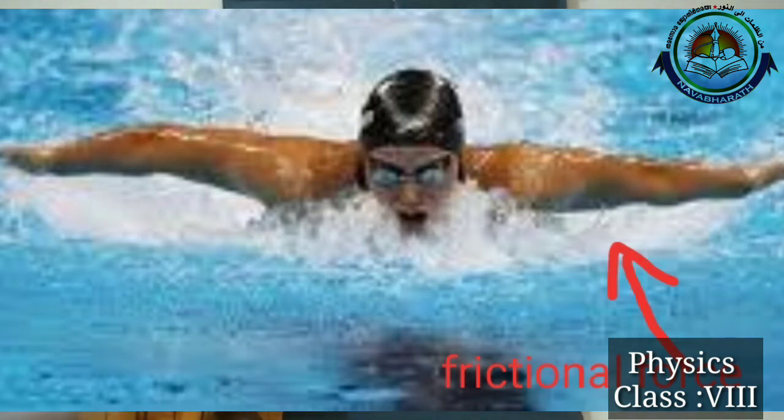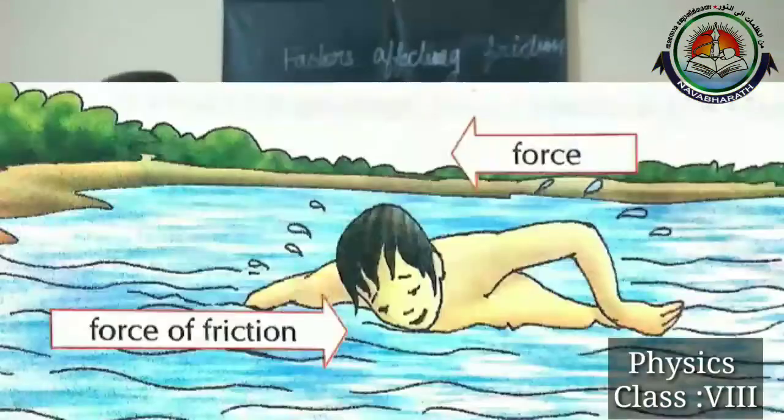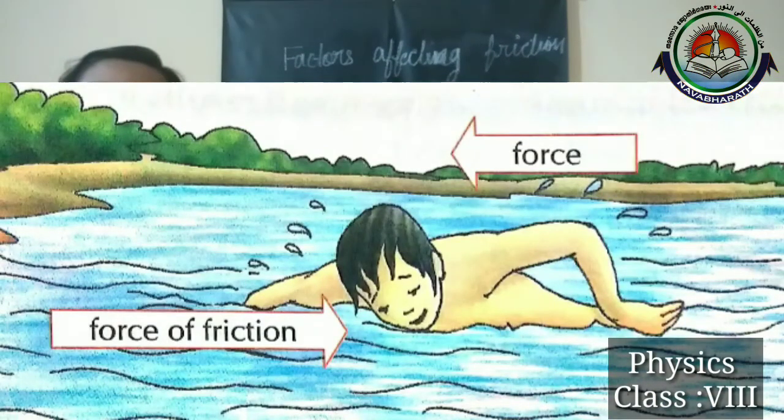His direction of motion is forward, but you can see that frictional force is acting against his motion. Here the solid object is that person who is swimming, and the liquid, this water, exerts a frictional force.